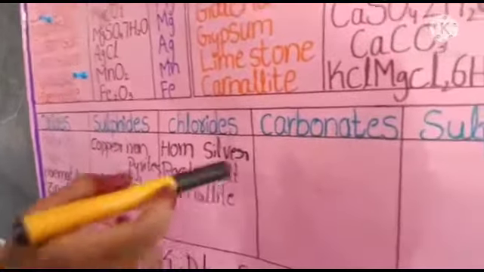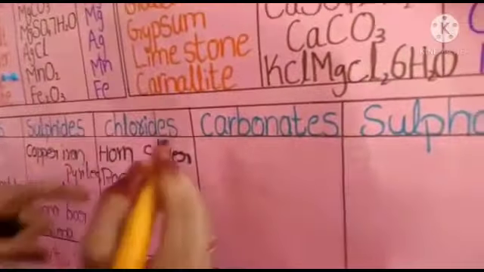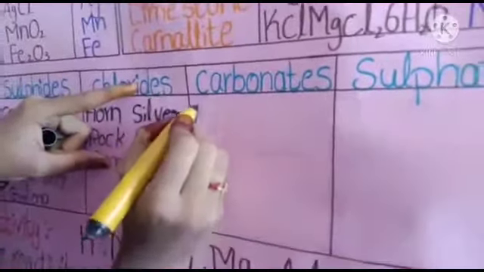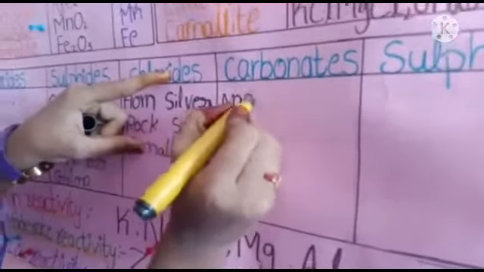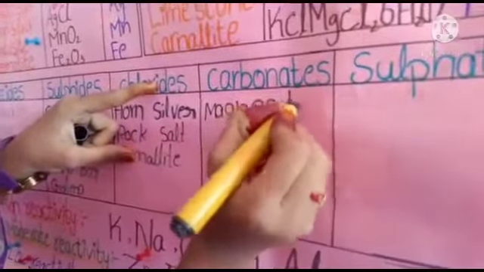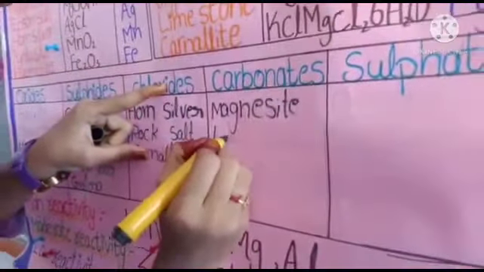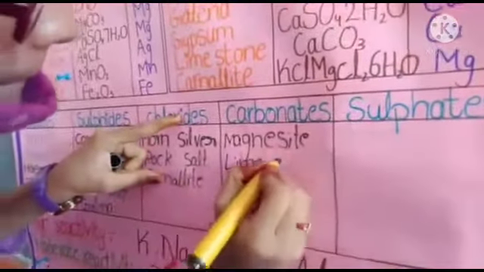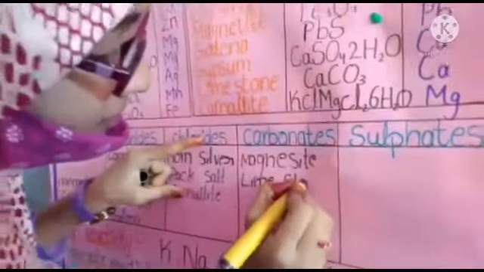Here, what are the carbonates in the above table? The first one is magnesite. And the second one is limestone. These are the carbonates in the above table.